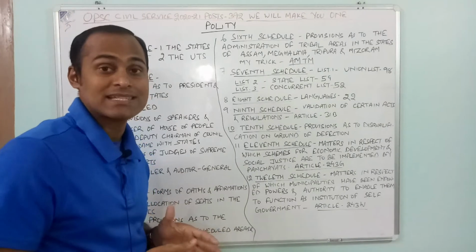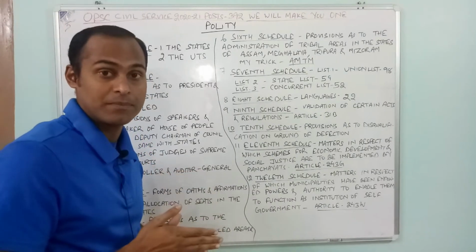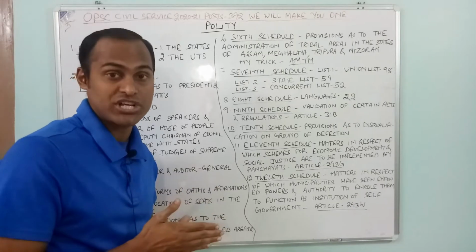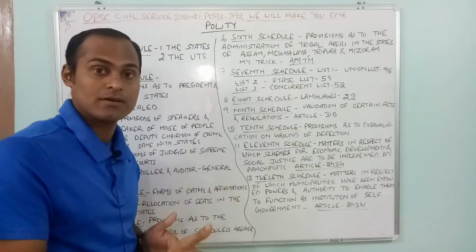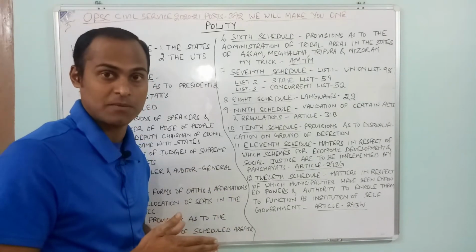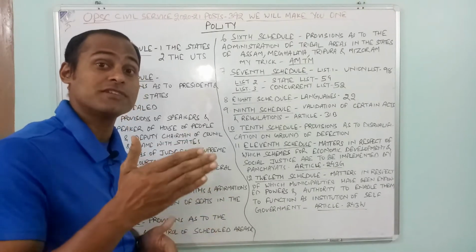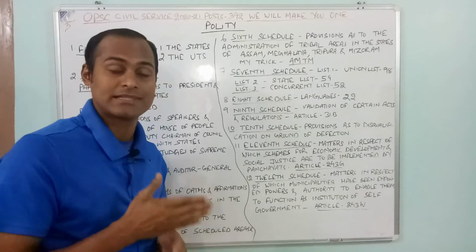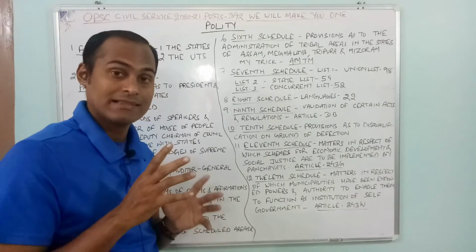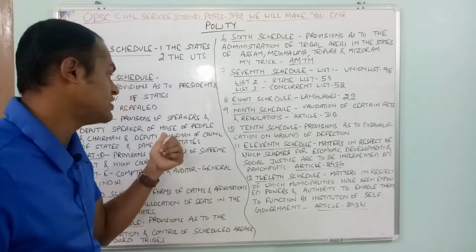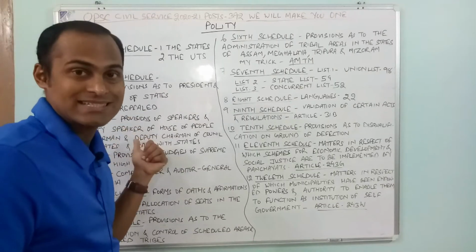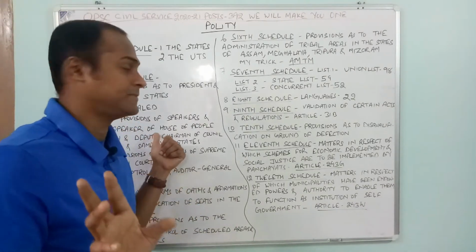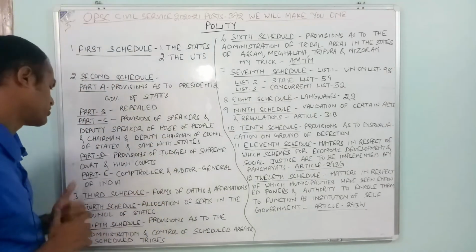Provisions for the speaker and deputy speaker of the House of People, that is Lok Sabha, and the chairman and deputy chairman of the Council of State, that is Rajya Sabha, and the same goes with the state assembly as well as the state legislative council. All the provisions related to these are in schedule 2 part C of the Indian Constitution.